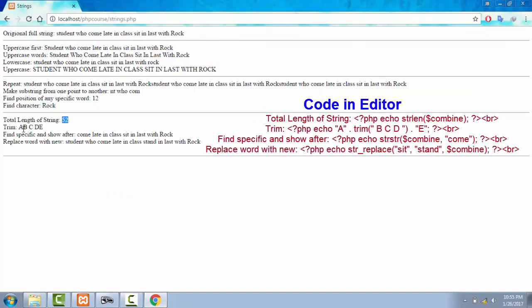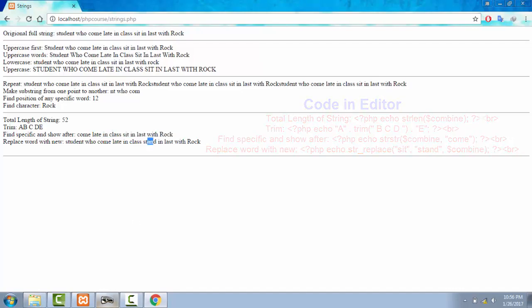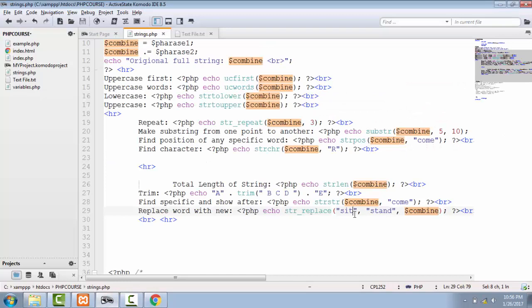We successfully trimmed our spaces that were before B and after D, and we concatenated with A and E. Then we found our specific word come and showed the text after it. Then we have the original string: student who come late in class sit in last with rock. We made our string student who come late in class stand in last with rock, just because of replacing our sit with stand.